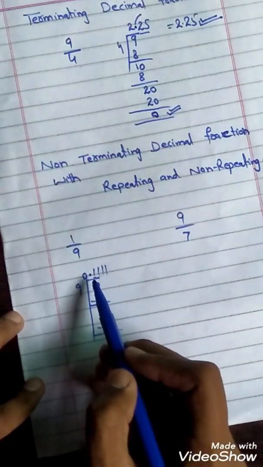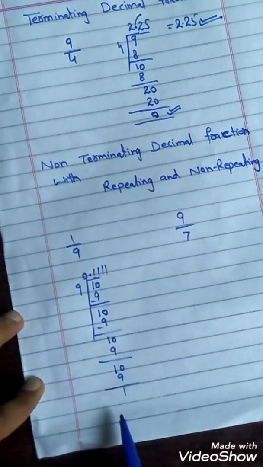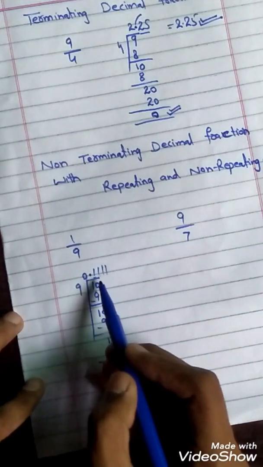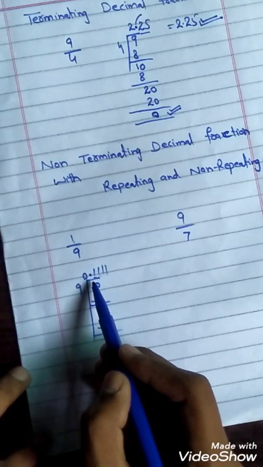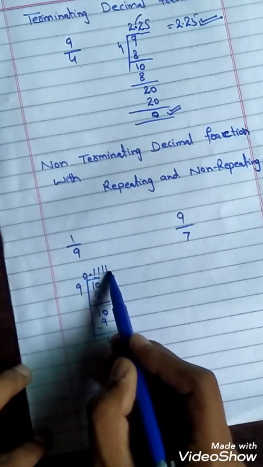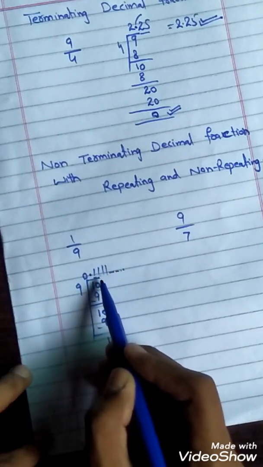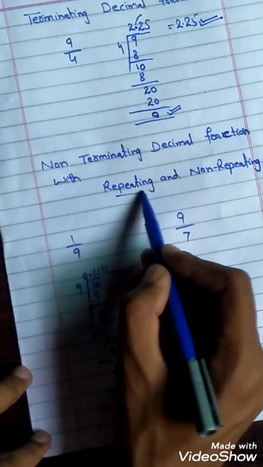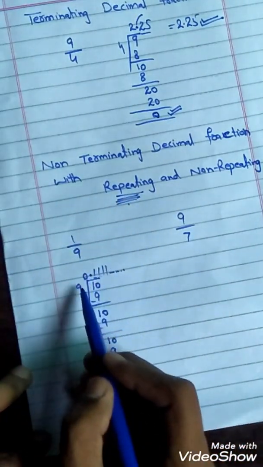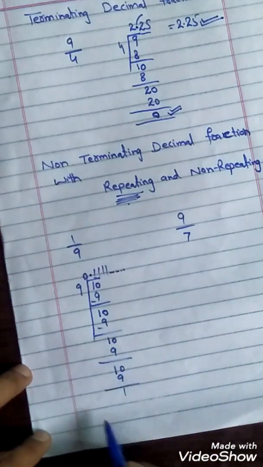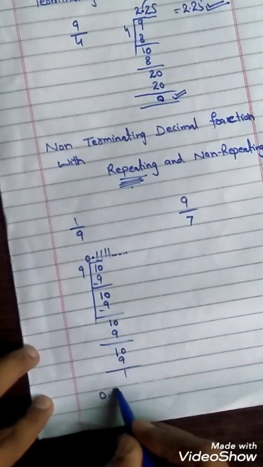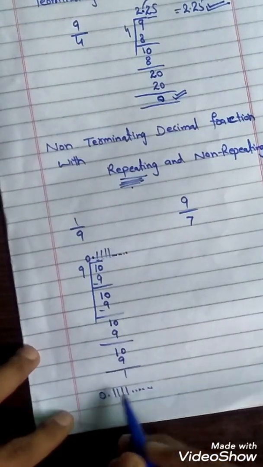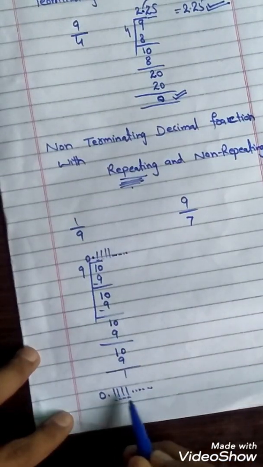Okay, so this is an example of non-terminating because the division process does not end and the digits after the point are infinite, which have no end, they keep going. So this is non-terminating and repeating. How can we write it? 0.111 and so on. So this is repeating and non-terminating.